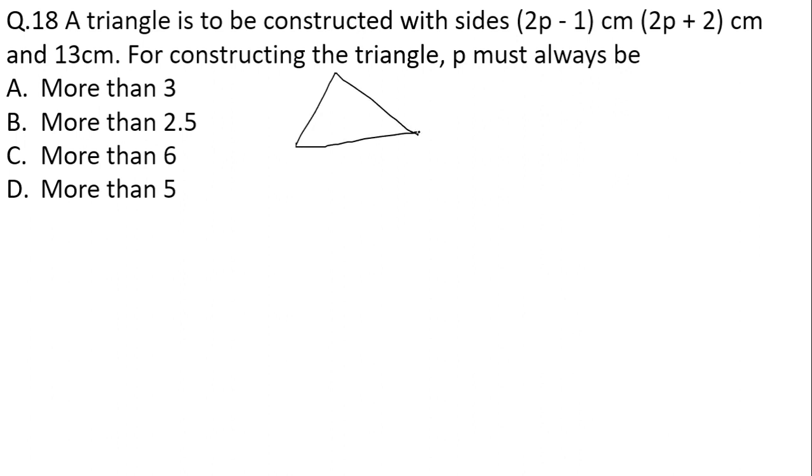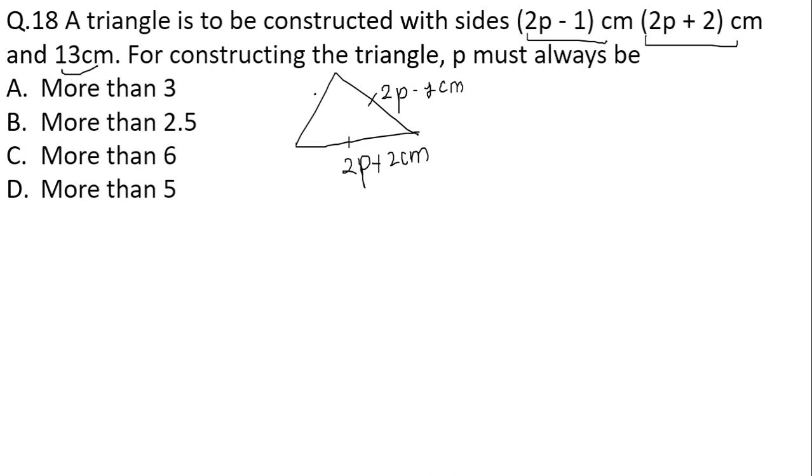Please ignore the shape, just try to understand. 2p minus 1 centimeter is one side, and the other side is 2p plus 2 centimeter, and the third is 13 centimeter.